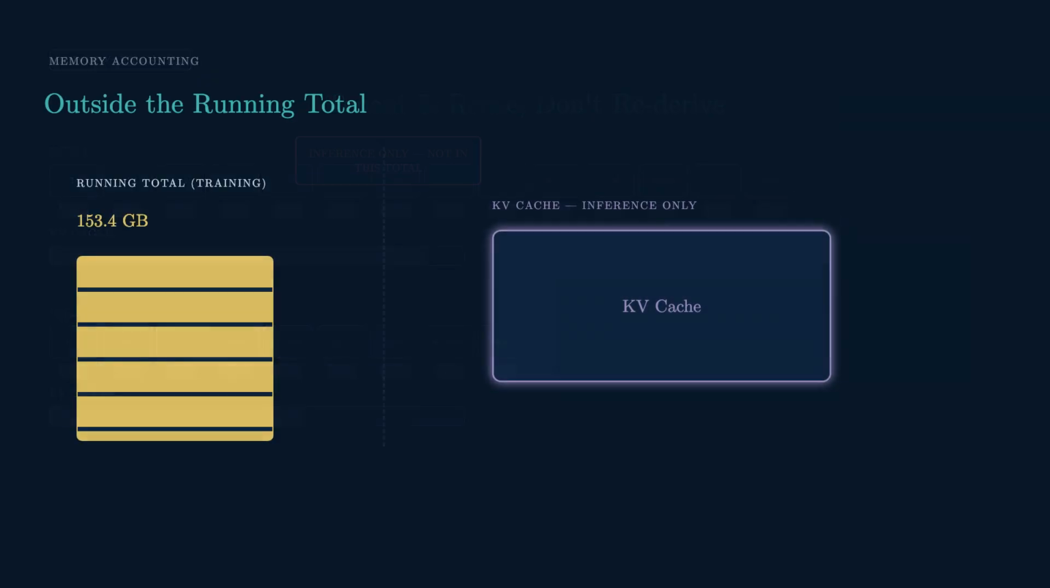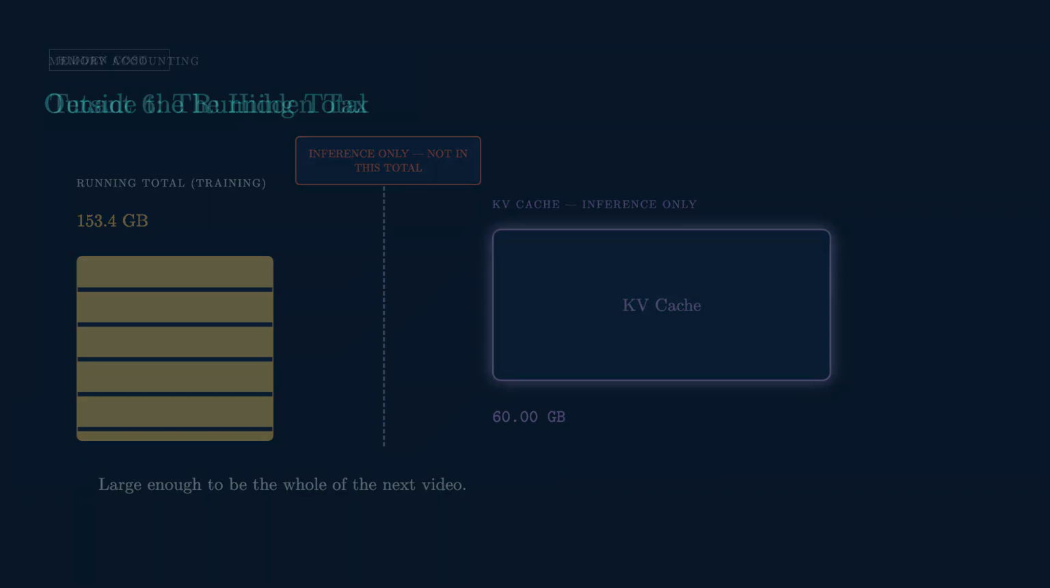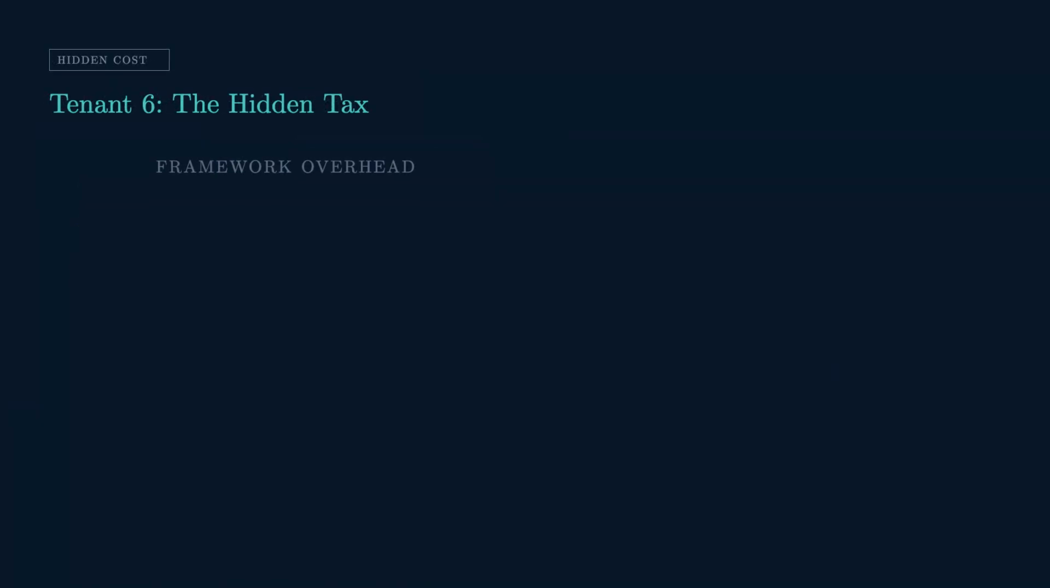Notice the KV cache isn't in that 153.4 gigabytes. That's deliberate. Training sees the whole sequence at once, so there's nothing to cache. But at inference? This thing goes from 0.12 gigabytes to 60 on the same model. That's the next video. Last tenant, and it's the one nobody budgets for.